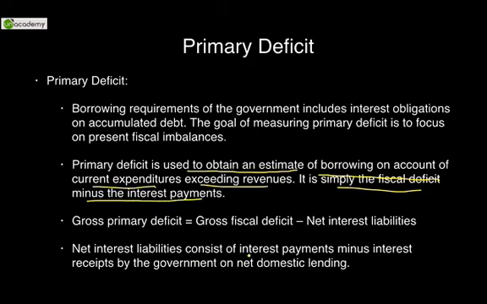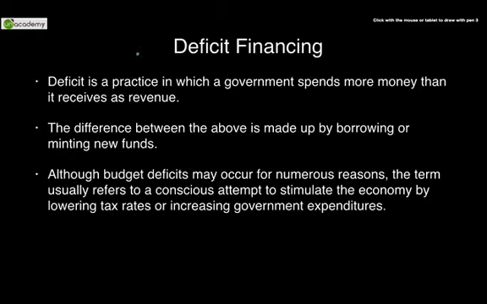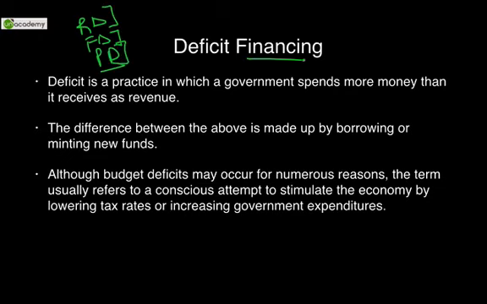Net interest liabilities consist of interest payments minus interest receipts by government on net domestic lending. So whatever the government had lent to state governments, whatever it has received from them, the difference with interest payments. So whatever we are taking is net of that. Next, if there is a deficit, if there is revenue deficit, if there is fiscal deficit, if there is primary deficit, then such kind of deficit has to be financed.